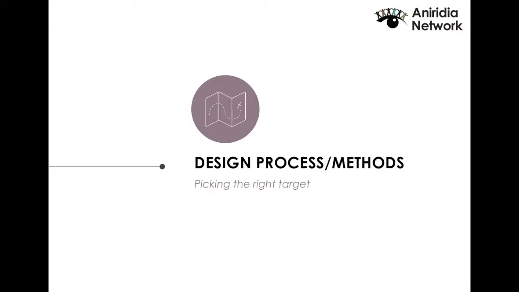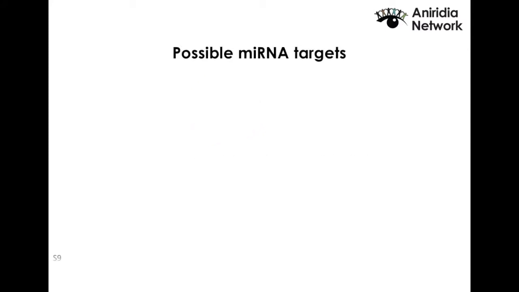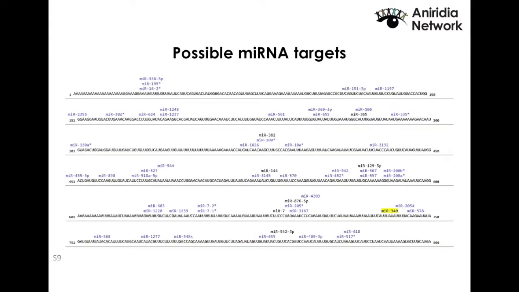Picking the right target, picking the correct microRNA to block, though, is not as easy. Because there are online databases that tell you which microRNAs might have a specific gene as a target. But if you go and look at that, you might come up with something like that. It's a small part of your RNA, and those little numbers are the different microRNAs that might bind onto your mRNA. Obviously, you cannot work with that. So what we do, we go to the databases, and we check.